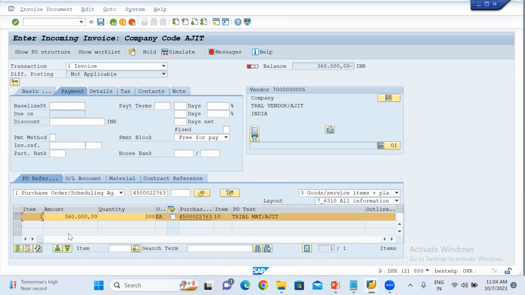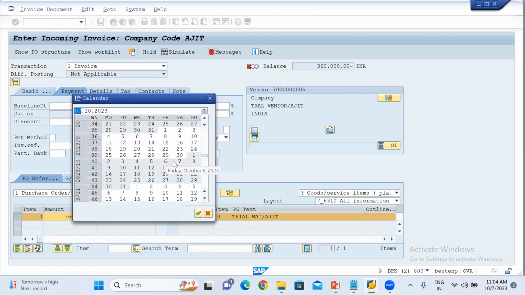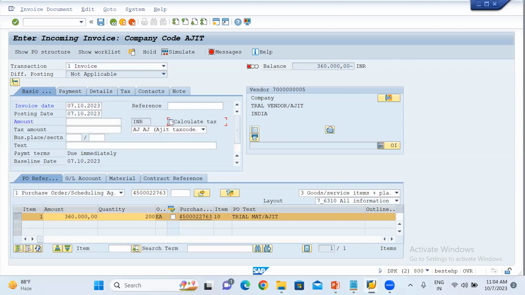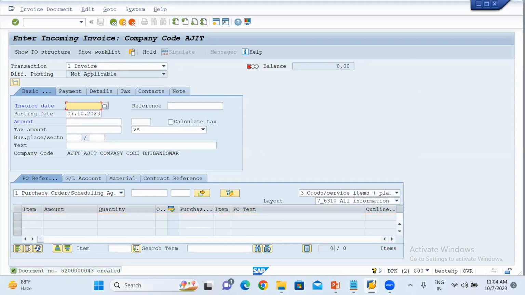Okay. So now the price is coming. So go to the payment tab and put the baseline date. So for example, I am going to pay with today's baseline date. Click enter. Then go to the basic data. Then select calculate tax. Then copy the price. Then put the amount over here in the invoice. Click enter. So now fine. Go to simulate. And now post the document. So invoice number has been created.